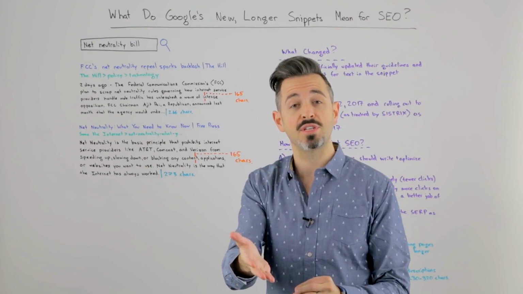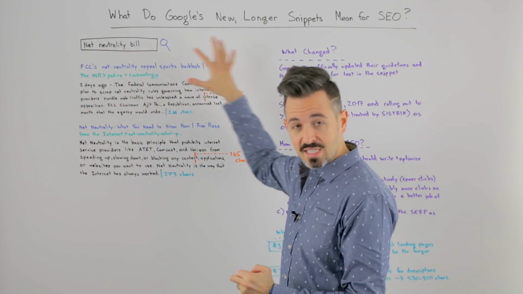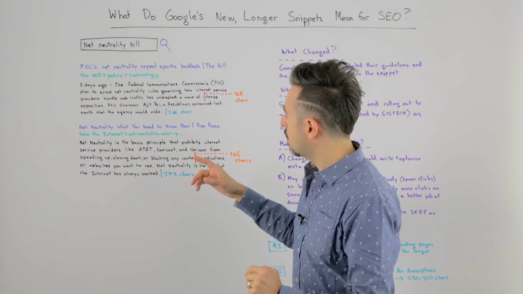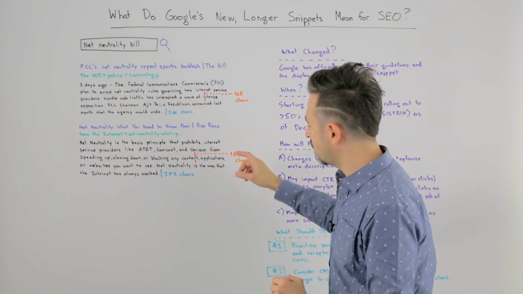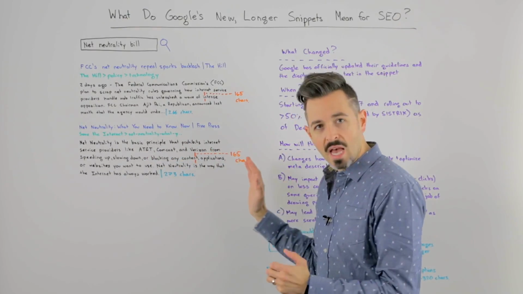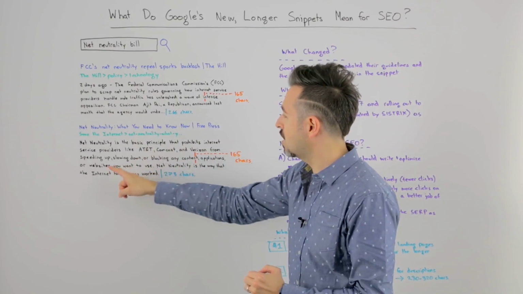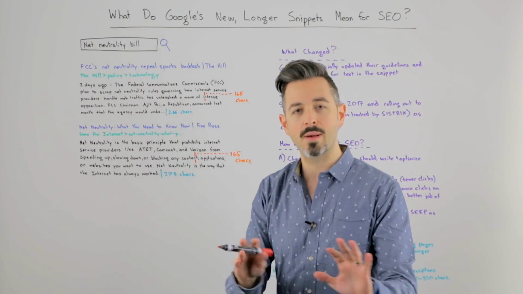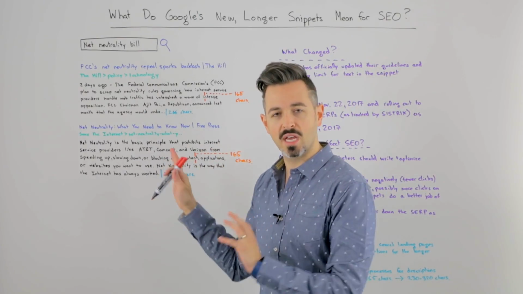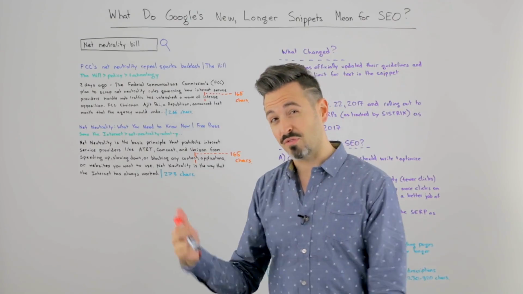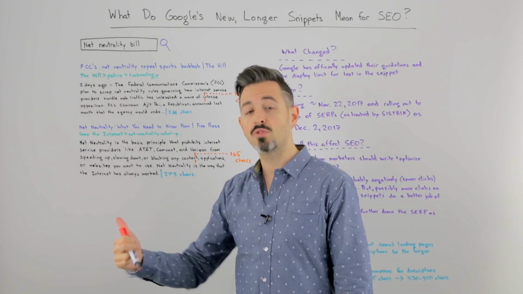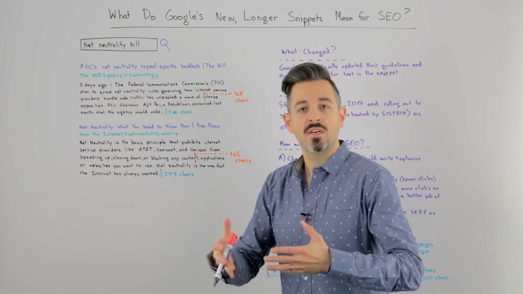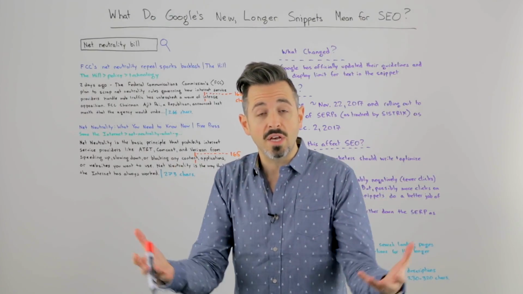Now Google has tackled this before with things like a featured snippet, that sits at the top of the search results and is a more expansive, short answer. But in this case, I can get the rest of it because, as of mid-November, Google has lengthened this. So now I can get any content, applications, or websites you want to use. Net neutrality is the way that the internet has always worked. Now, you might quibble and say, this is not a full, thorough understanding of what net neutrality is. And I agree. But for a lot of searchers, this is good enough. They don't need to click anymore, right? This extension from around 165 to 275, or 273 in this case, has really done the trick.